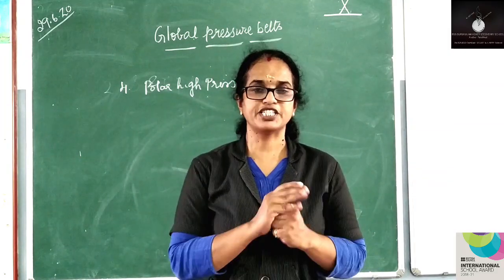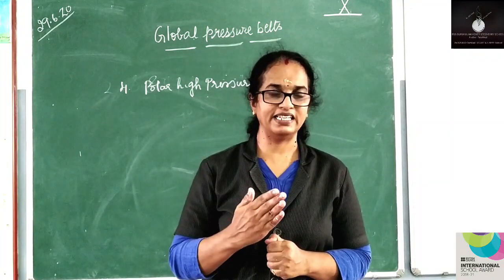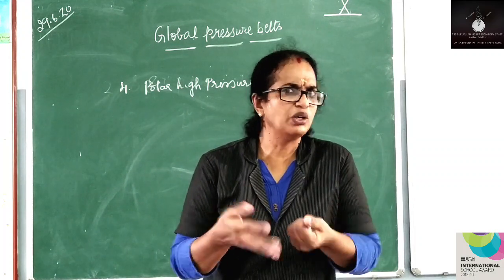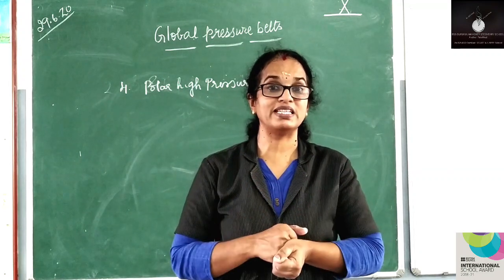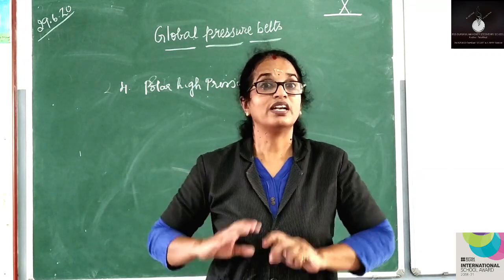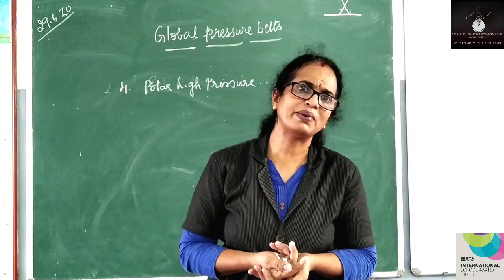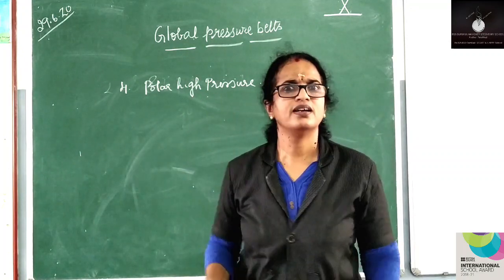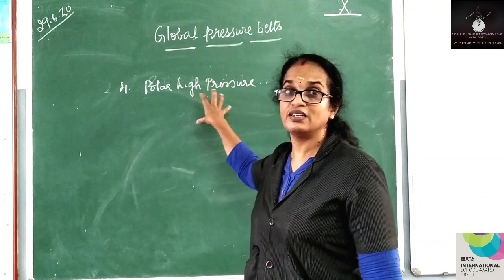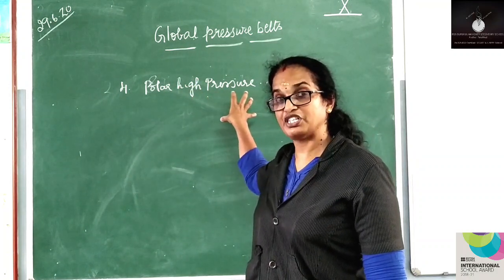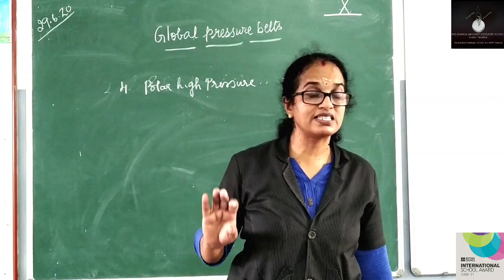The fourth pressure belt, polar high pressure, 90° north, 90° south. This I think you need no explanation. The reason is, throughout the year the zone remains cold. This zone remains cold and chilled throughout the year. So what pressure is felt? High pressure is felt. That is the reason this zone remains high pressure throughout the year. That is 90° north and south.